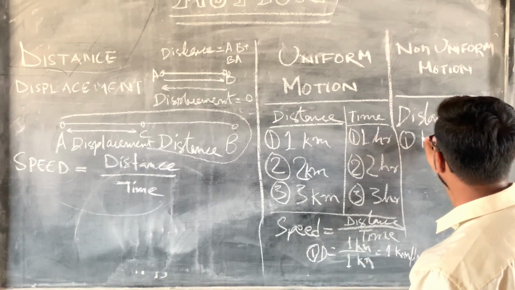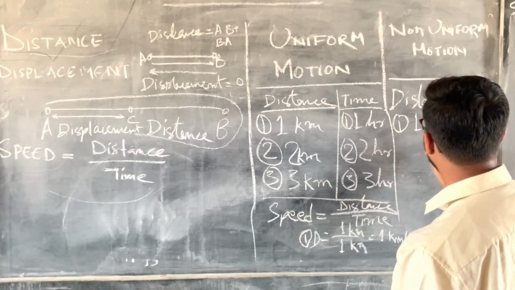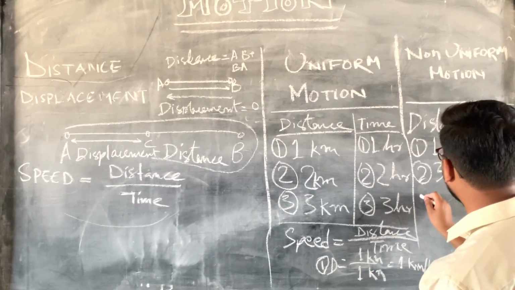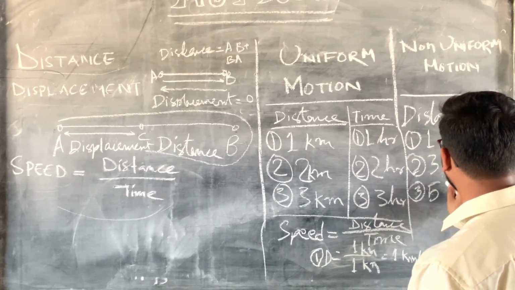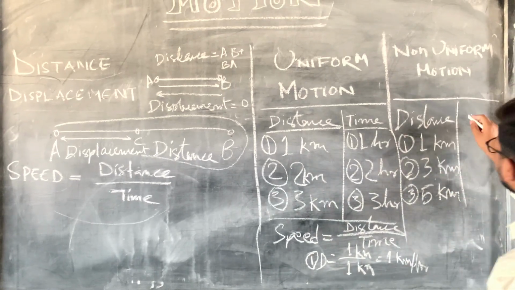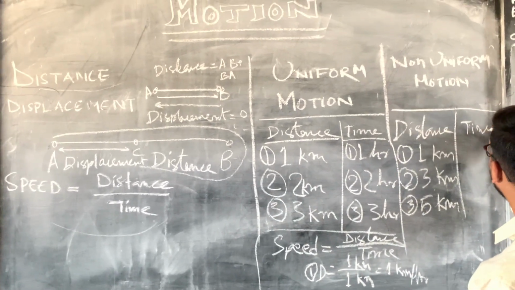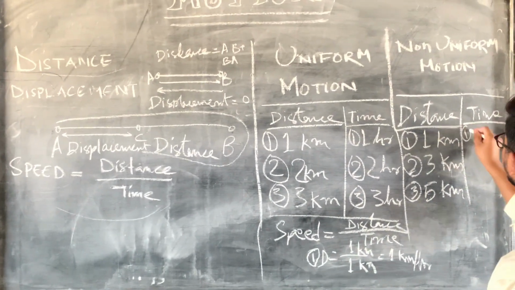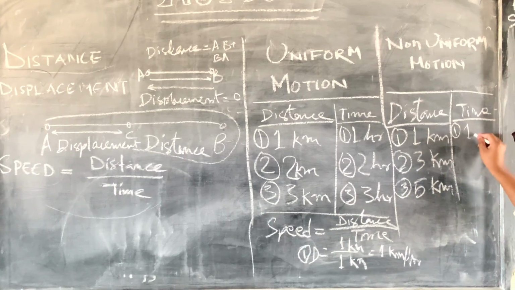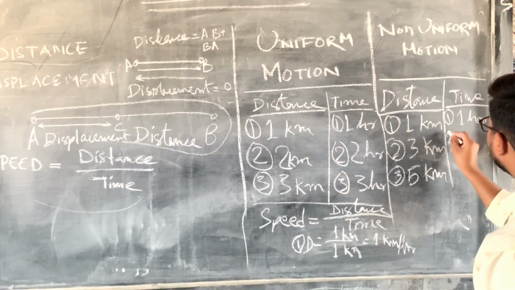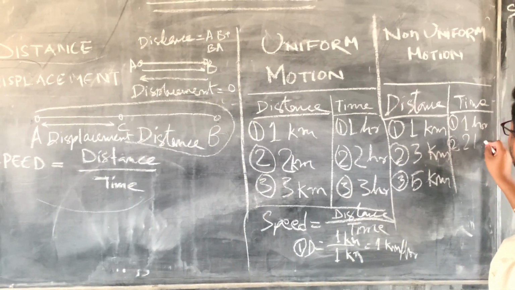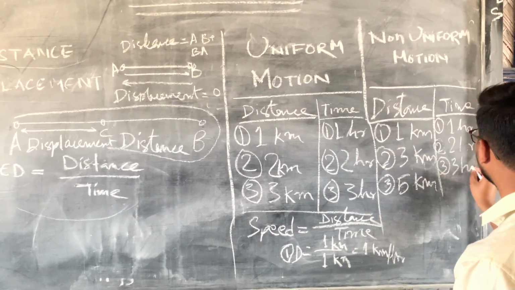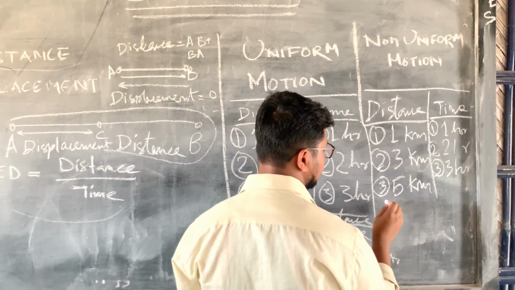But in case of non-uniform motion, suppose the first distance is 1 kilometer, the second distance is 3 kilometer, and the third distance is 5 kilometer. For time, we take the first time as 1 hour, second time as 2 hours, and third time as 3 hours. Then what result are we going to get?